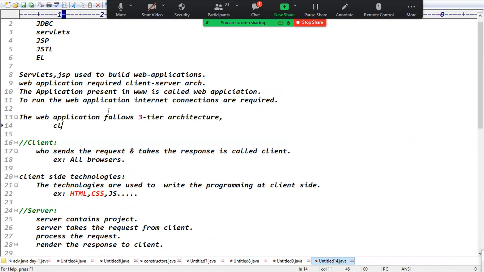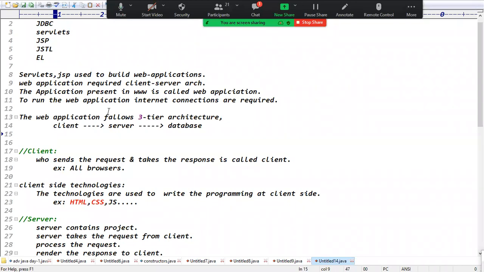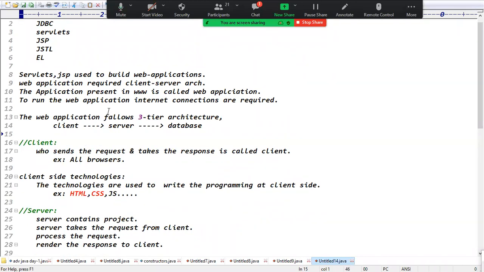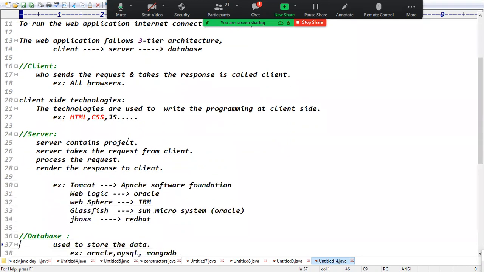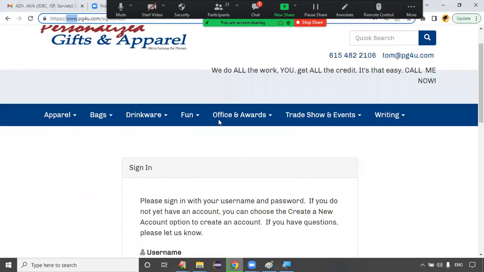What are the three tiers, guys? One is the client tier, the second is the server tier, and the last one is the database tier. Are you clear about these points? What is the client? What is the server? A client is who sends the request and takes the response. Who is the client? The browser, because we send requests using the browser only. The browser is an example of a client.